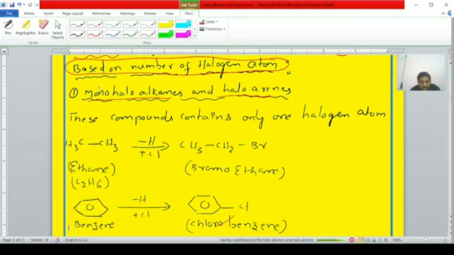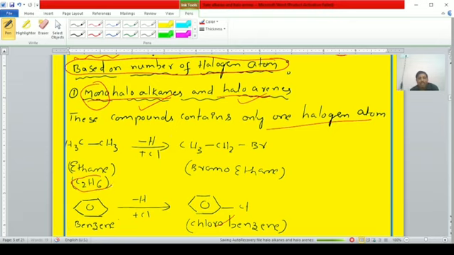That word gives the meaning, students. Remember, mono means single. These compounds contain only one halogen atom. The compounds which contain only one halogen atom are known as monohaloalkanes and monohaloarenes.